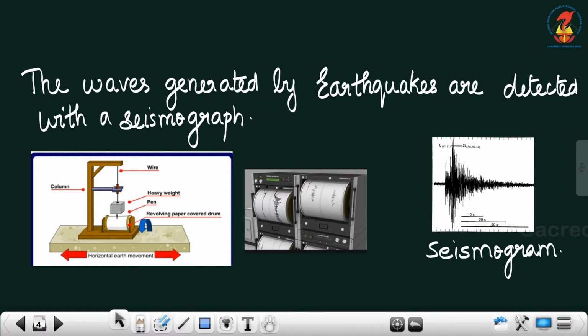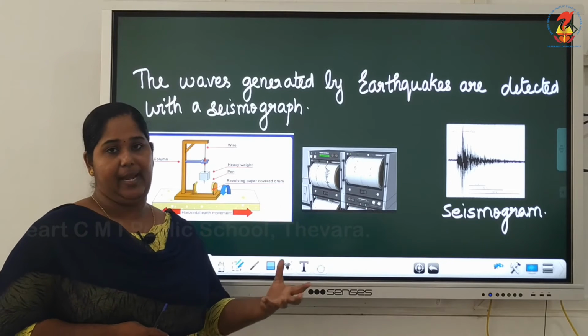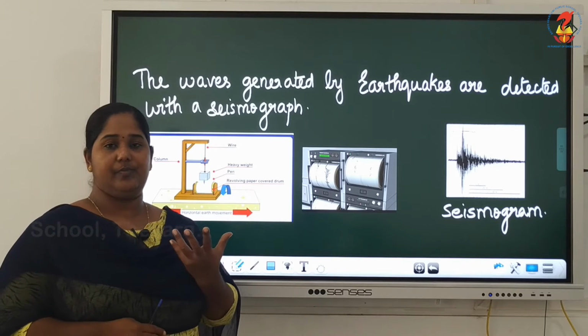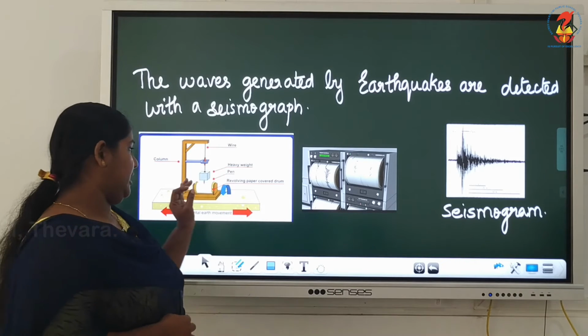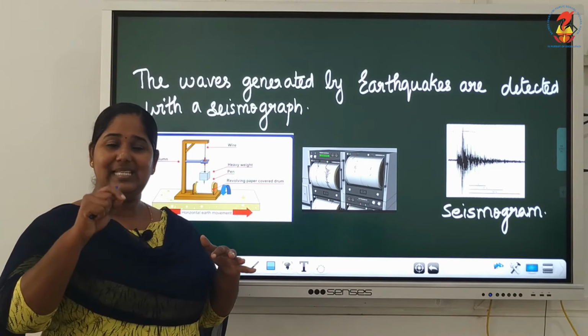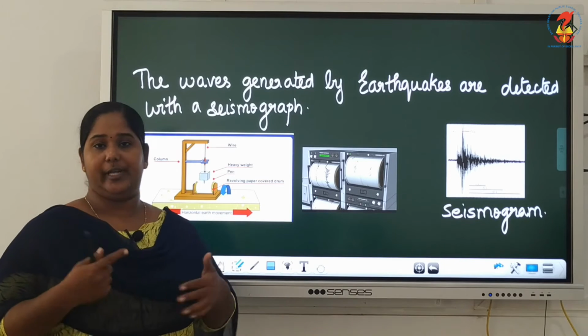This shows the picture of a seismograph. It consists of a frame, a spring, a pen, a heavy object or a stone, a drum and a paper. In the frame we fix a spring, and to the spring we fix a pen. A drum with paper covered on it is kept just below the pen, so that the pen touches the paper when it moves, and this drum is free to rotate.